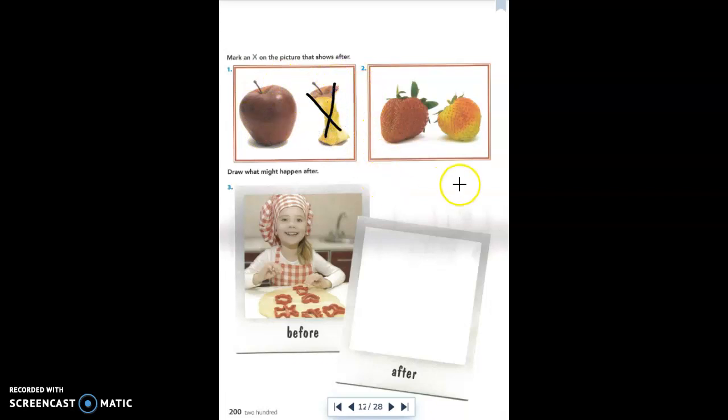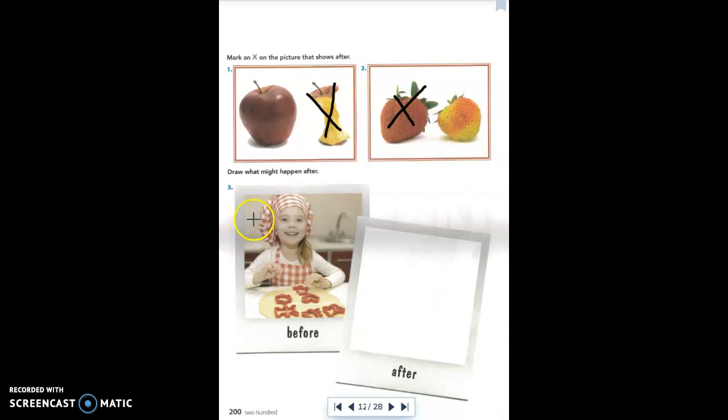This is after, okay? With a strawberry, we have 2 pictures here. We have a green strawberry and a red strawberry. Well, a strawberry starts out kind of green, and then as it grows, it gets riper. And so this picture shows after. That's what happens after. After it's ripened on the vine, it gets more red, okay?